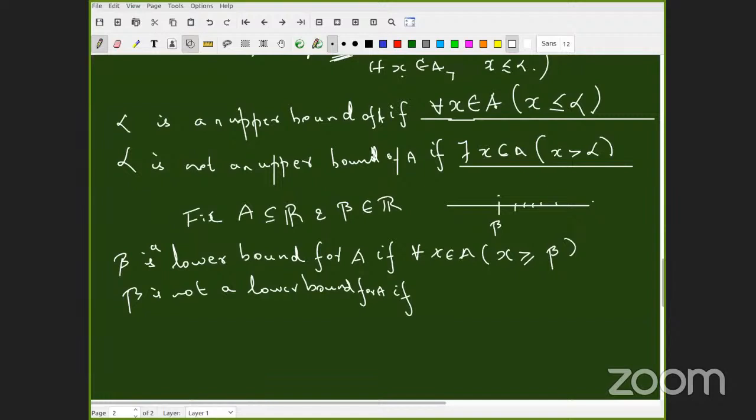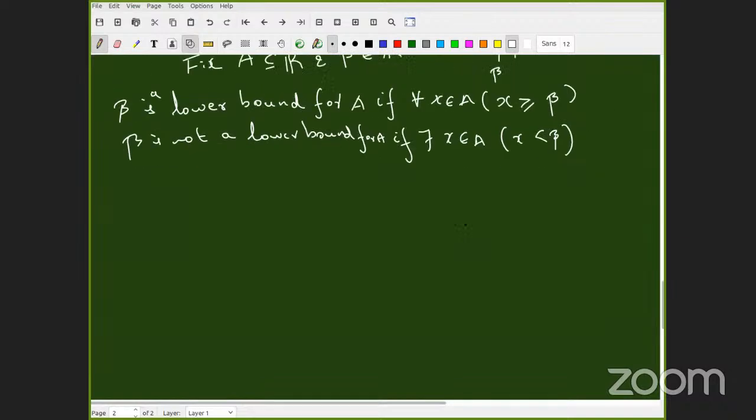Beta is not a lower bound for A if there exists x belongs to A, x less than beta. But you have not responded there. Sir, I responded, sir. But I couldn't see, no. There is no tick, nothing. Don't do it fast. Now make a tick. I want to see. That's fine. Good. Very good. I'm clearing all feedback. Okay.